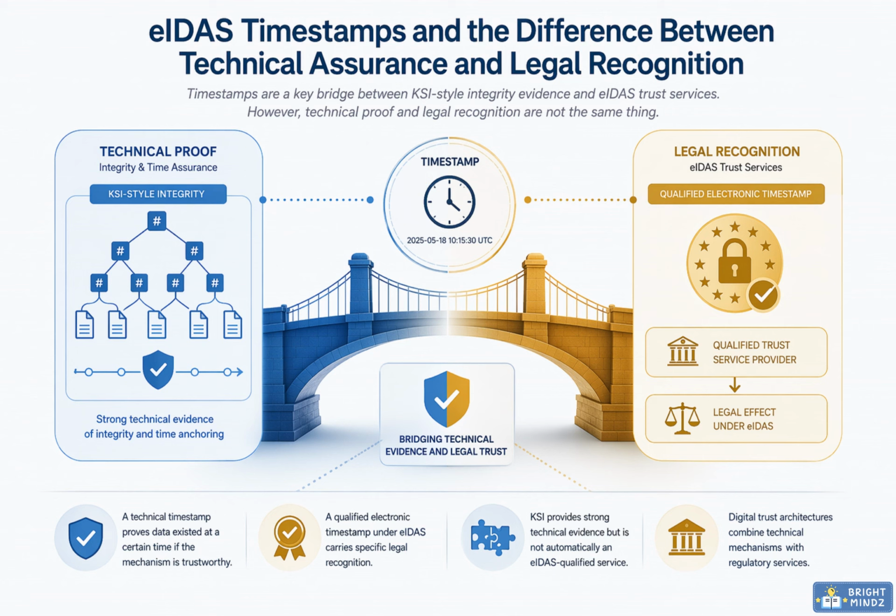The key distinction here is between proving something technically and having it recognized legally. A KSI-style timestamp can provide strong evidence that particular data existed at a specific time and has not changed since. That is technical assurance. Under eIDAS, a qualified electronic timestamp adds a different layer.